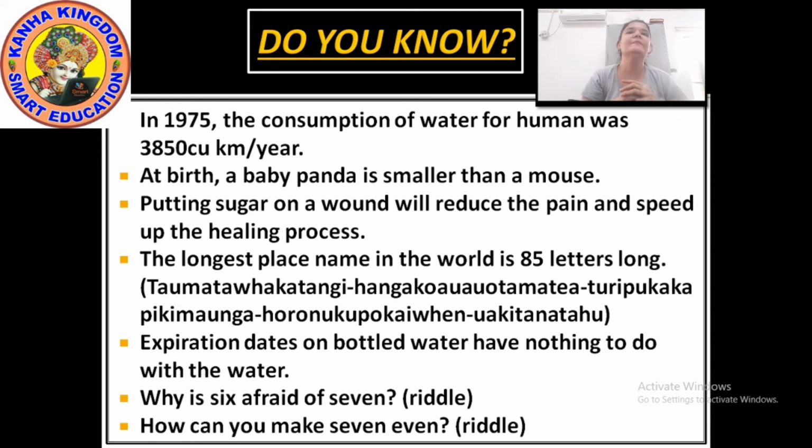Do you know? Because 7 8 9. 7 ate 9. Here, 8 means the digit 8, but if we look at the action, 7 ate 9. Because 7 ate 9, 6 is afraid of 7.